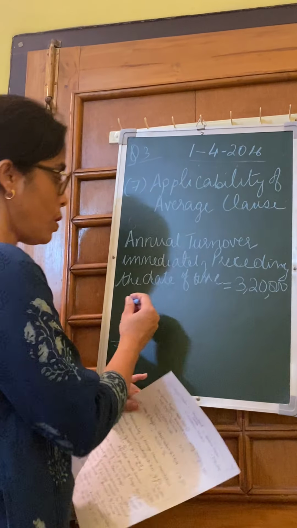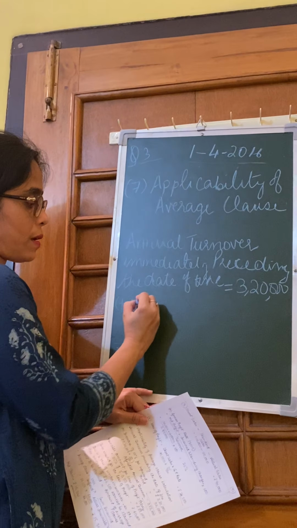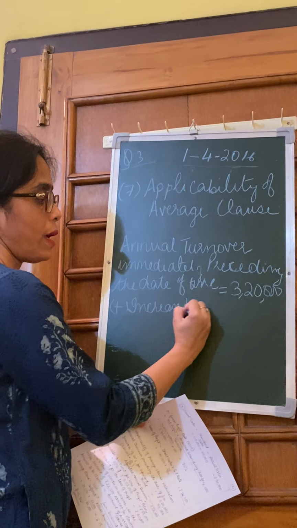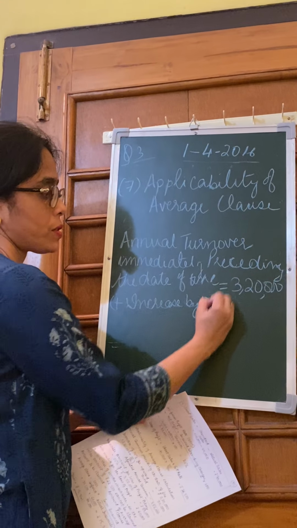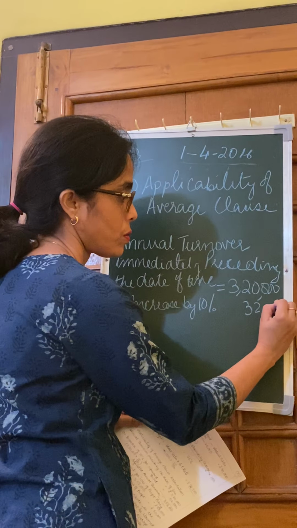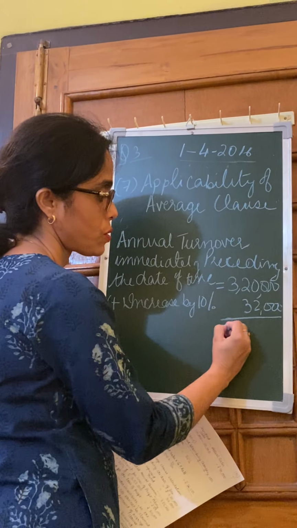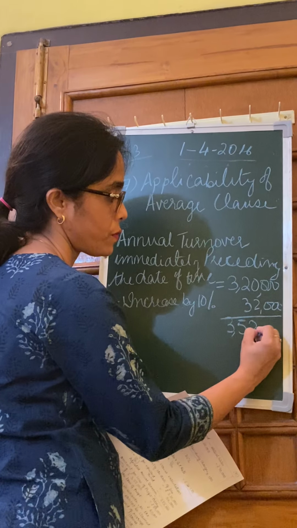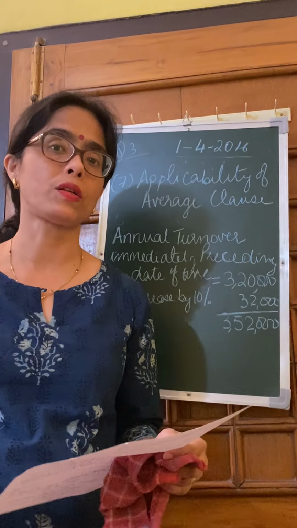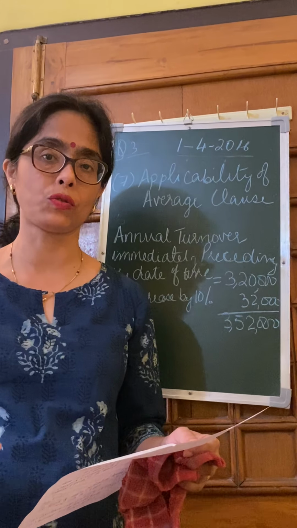There was a clause. So we will increase by 10%. 10% is 32,000. So it comes to 3,52,000. So annual sales will be considered as 3,52,000.